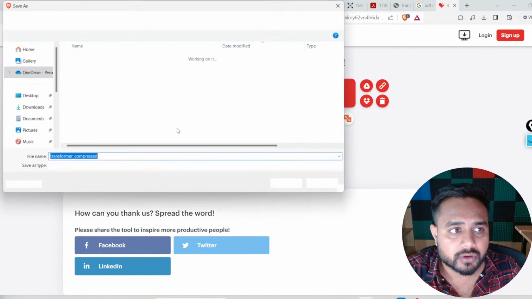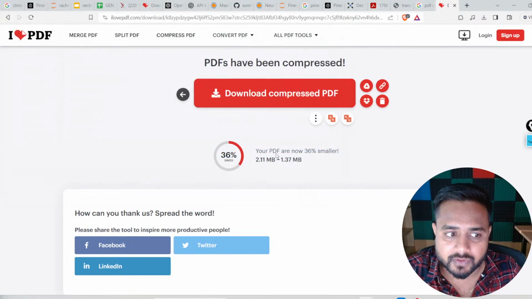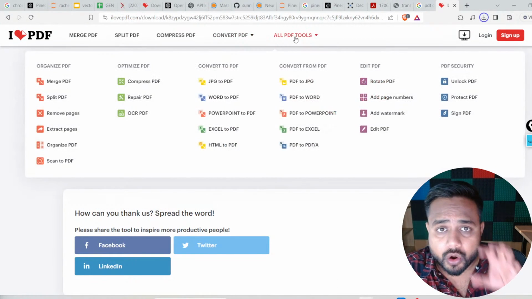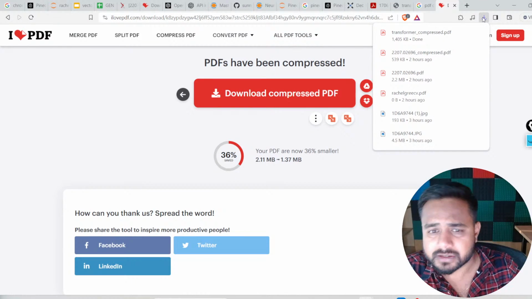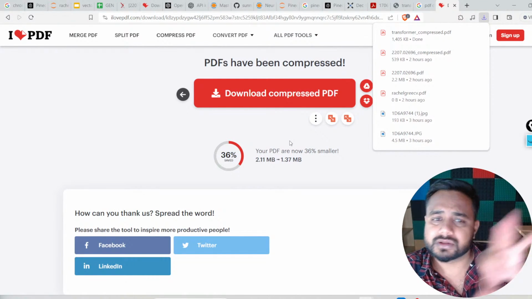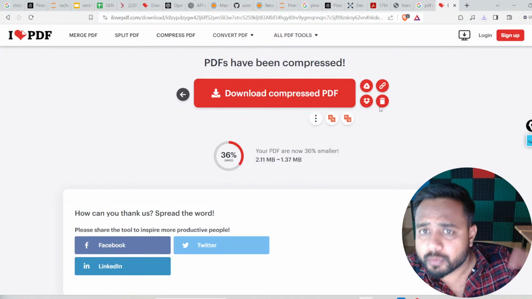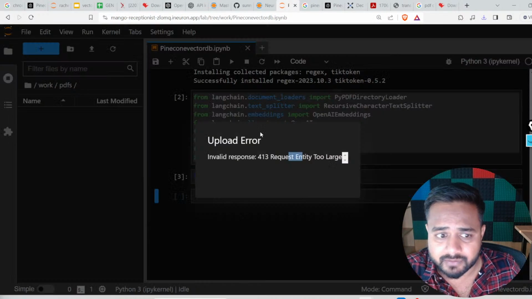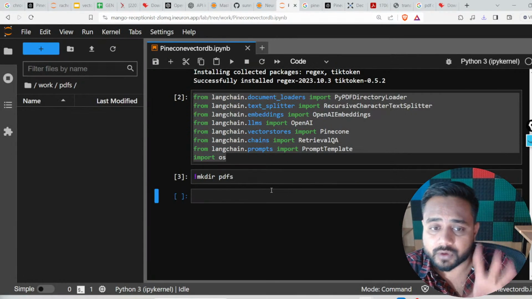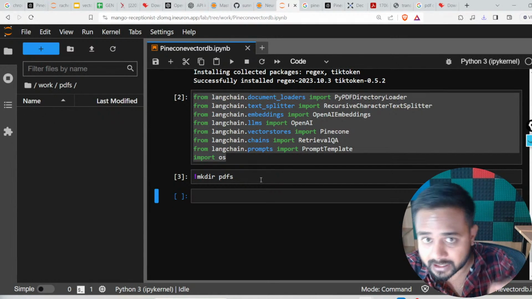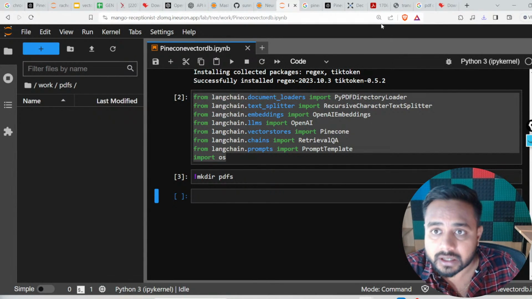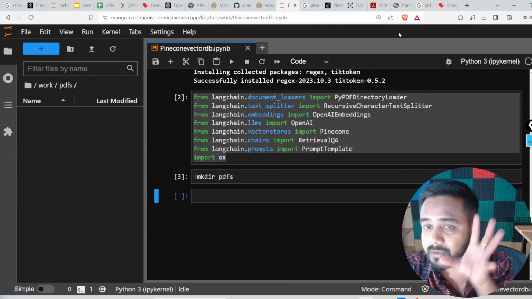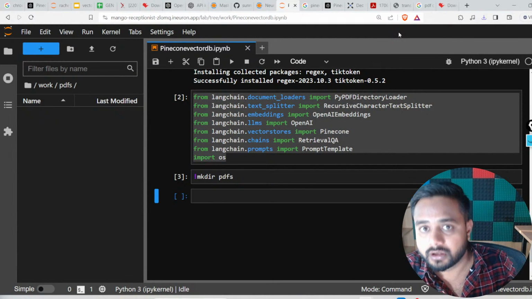So I am downloading this particular PDF, the transformer compressed, right? So I got my compressed PDF. It is a very simple step. You can open Google and search for a PDF compressor. If your PDF is too huge, let's say, see here we are using a PDF for collecting data, right? Real time data. For that I use this PDF compressor because this Neurolab is not allowing